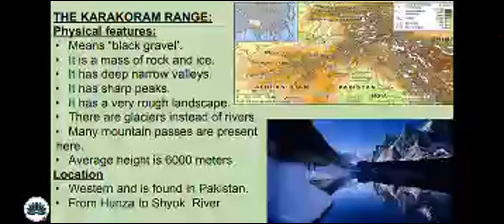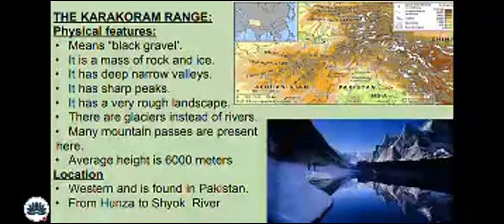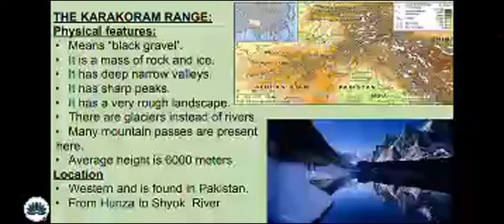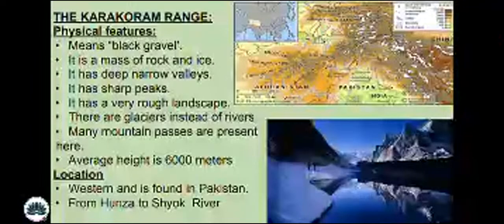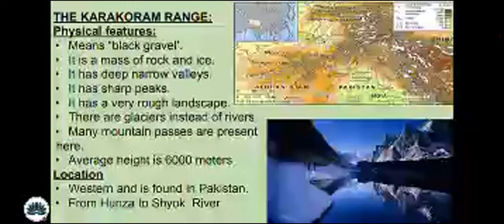Okay, so the Karakoram range. The physical features you are required to memorize are, obviously, black gravel and masses of rock and ice. You must be able to identify, using common sense, that because of the landscape there are glaciers instead of rivers. This also identifies that the temperature of the Karakoram range is cold. Many mountain passes create ease in travel for people, and the average height is 6,000 meters. Now the question arises, a student asked me whether it is necessary to memorize the height of each of the mountains found in Pakistan.